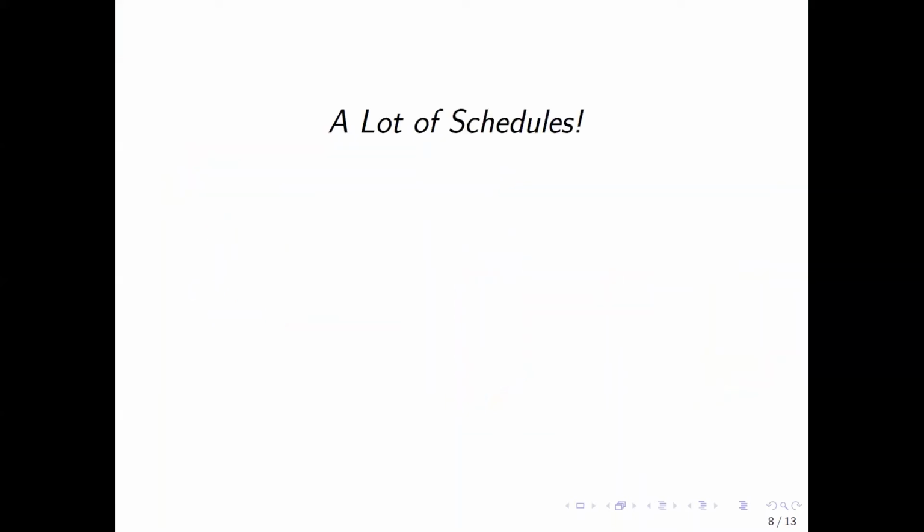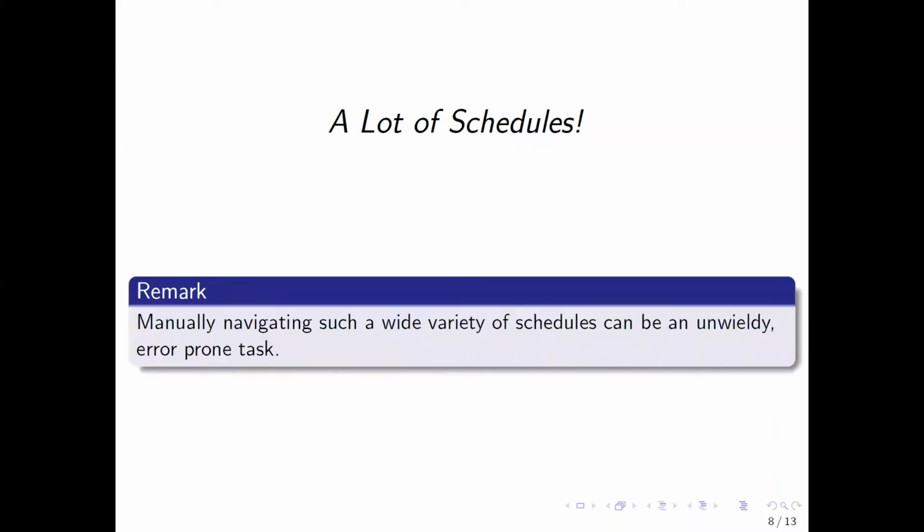All this to say, there's a lot of possible schedules for a given algorithm, and all of these factors of loop ordering, locality, and compute granularity can all greatly impact performance. Writing fast array programs comes down to optimizing schedules in this trade-off space. However, manually navigating such a wide variety of schedules, not to mention with the full force of their imperative details, can be an unwieldy, error-prone task.